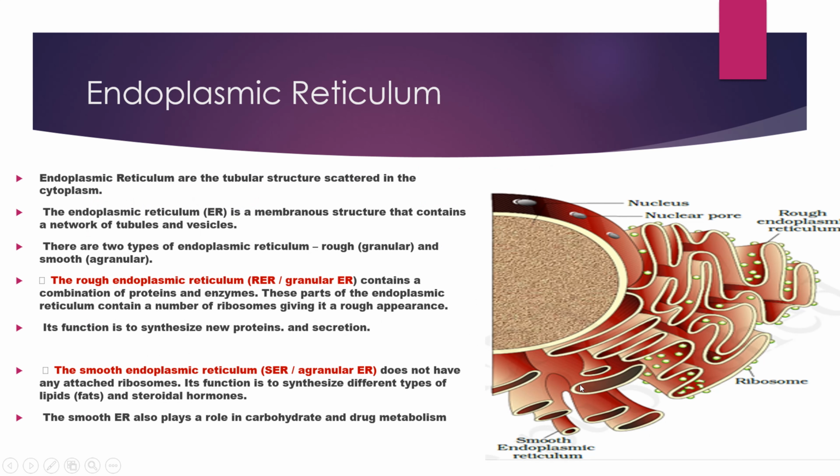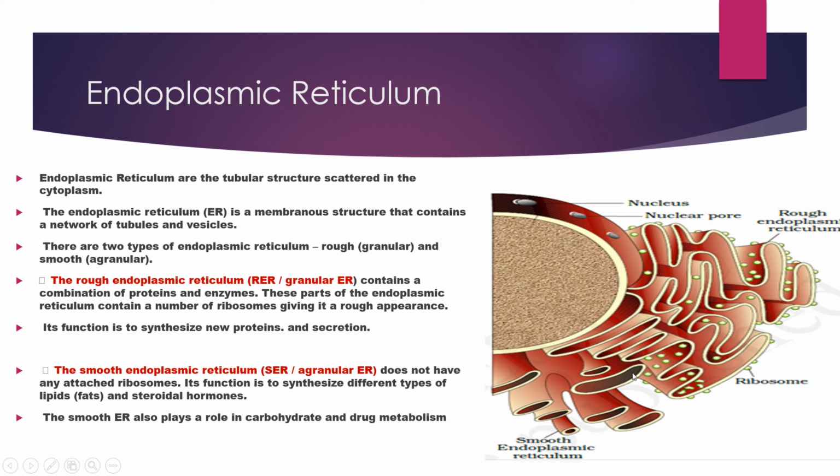Endoplasmic reticulum. So here is a endoplasmic reticulum, rough and smooth. Endoplasmic reticulums are tubular structures scattered in the cytoplasm. It contains network of tubules and vesicles. There are two types of endoplasmic reticulum, rough and smooth.